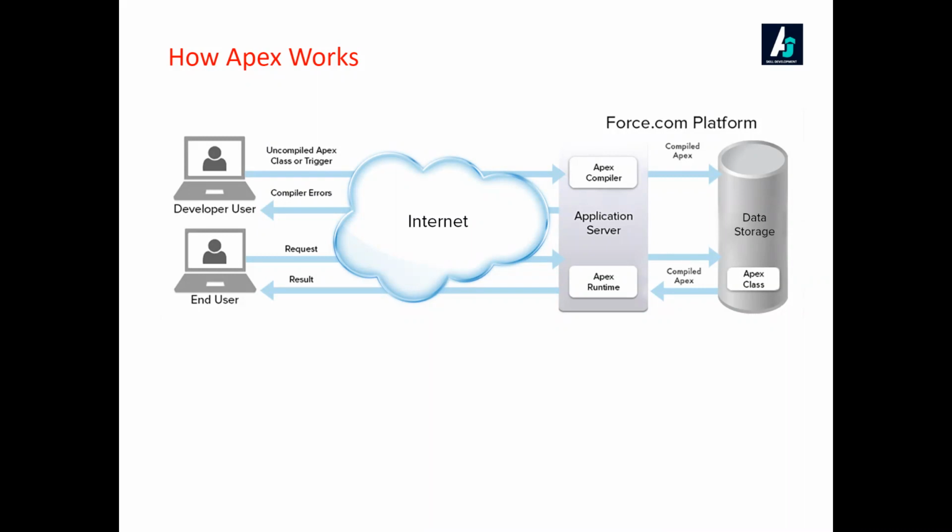So at the end of the day, the client or the customer or the user who gets the output in terms of HTML, CSS, and JavaScript, whatever may be the model, whatever may be the objects, or whatever it may be on the server side, at the end of the day, he will get the output in terms of HTML, CSS, and JavaScript. So your program will be compiled and stored on the server side. And when a request comes in, it will process that code and send back the response to the client. This is how a web-based application normally works, and Apex also works in the same way.